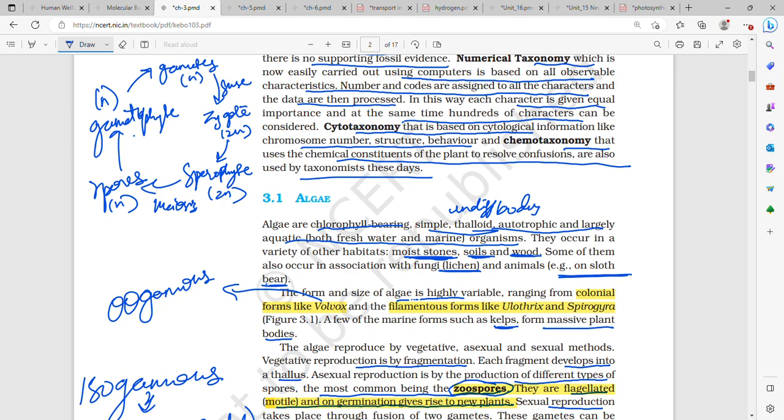And here mitosis is there. This is what basically happens, but in algae, from the zygote there is no sporophyte stage. Directly, spores are formed. So the sporophyte is nothing but the zygote only. This stage is not present in algae. The zygote is very short-lived, and the diploid structure is very short-lived.